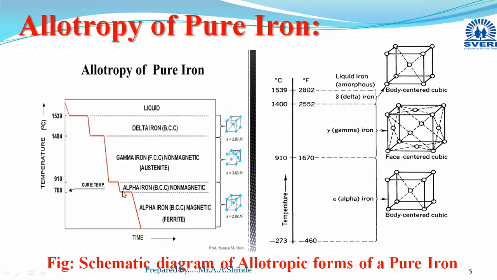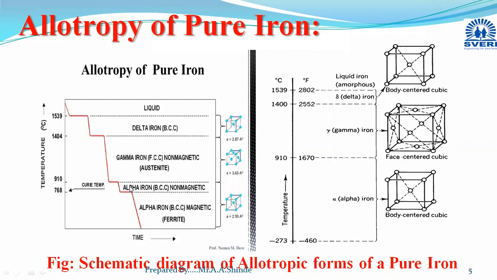Within the range from 768 to 910, alpha iron has BCC crystal structure, but it shows non-magnetic properties. That's why in older books you may find one more phase, beta iron, within this range from 768 to 910. The alpha iron with paramagnetic properties is termed as beta iron.